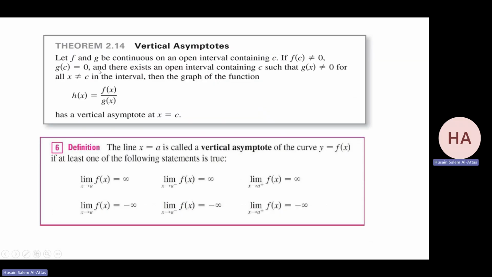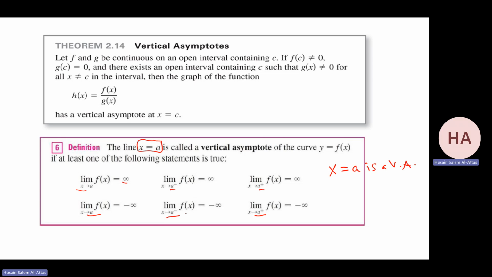So accordingly, we define what are called vertical asymptotes. We say x equals a is a vertical asymptote if the limit as x goes to a, or as x goes to a from the left or from the right, is infinity or minus infinity. Any one of these 6 conditions, or 6 statements, if any one of them is true, then we say x equals a is a vertical asymptote.